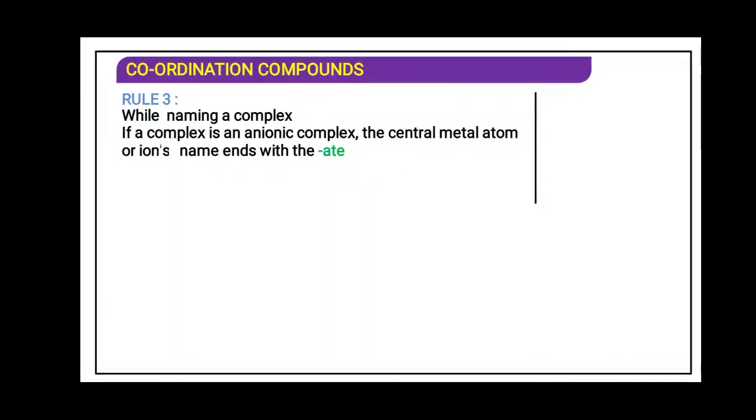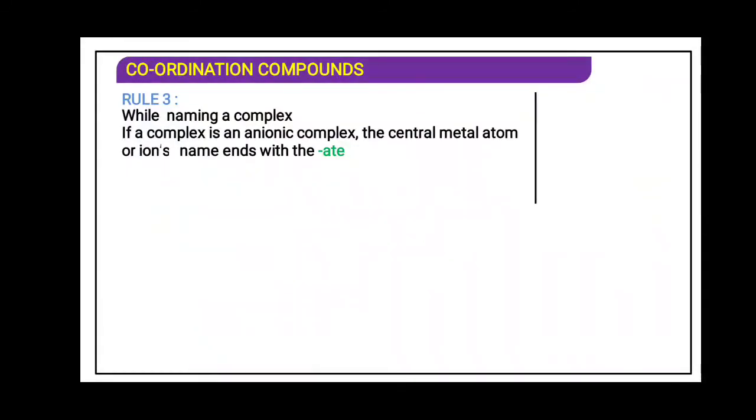We have written the name of the counter ion if it is positive, that is cation, and if the counter ion is negative, we will write it at the end. After writing the name of potassium, we have entered into the coordination entity and we have written the name of the ligand. And we have seen if the ligands are negative, it will be written with suffix O.